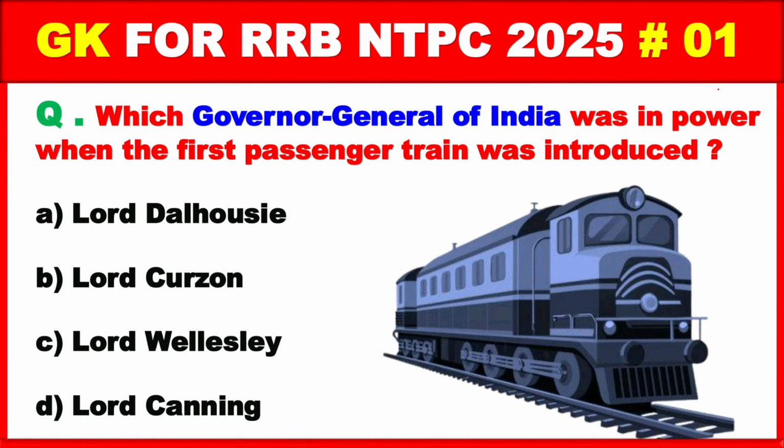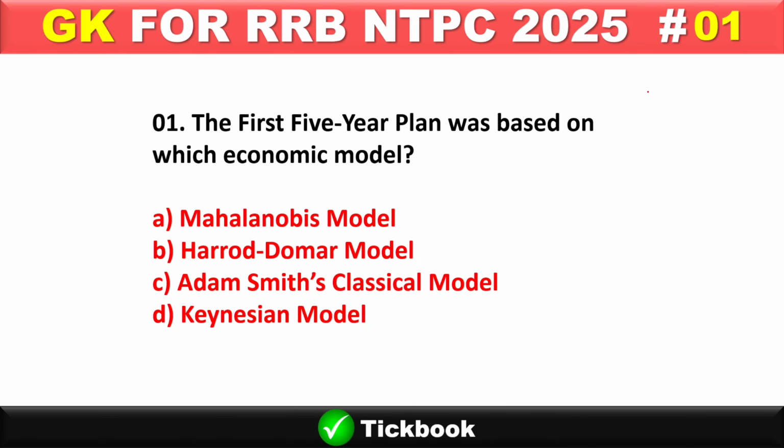Let's start this series with the first question. Question number 1. The first 5-year plan was based on which economic model? Option number B is the right answer, Harrod-Domar model. What was the time period of first 5-year plan? Time period was 1951 to 1956.